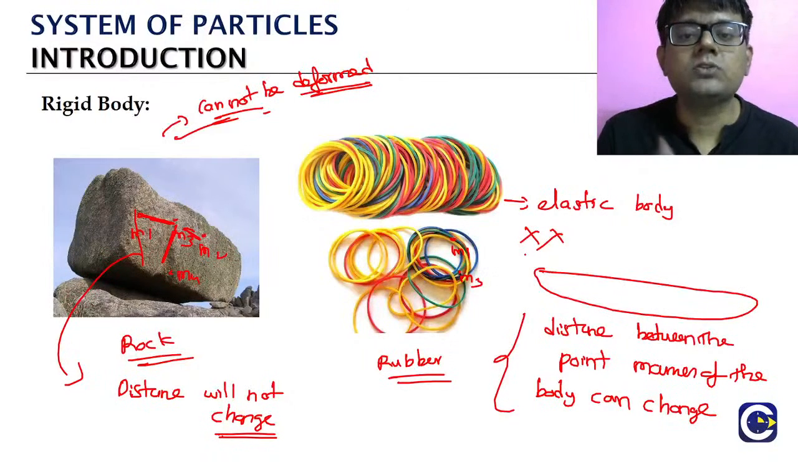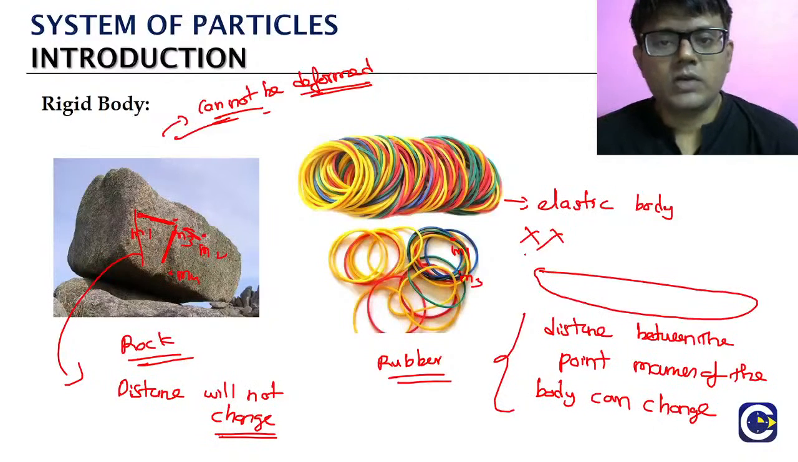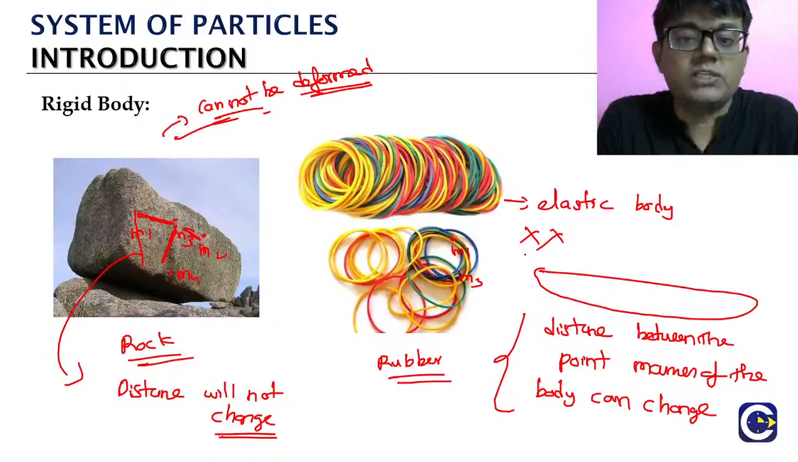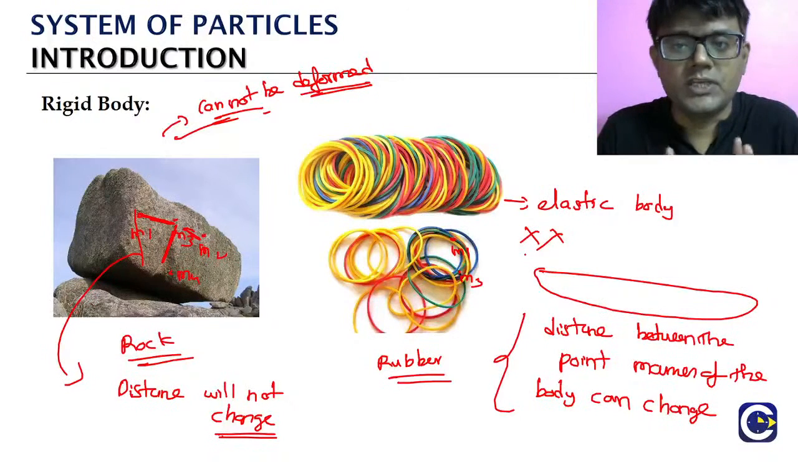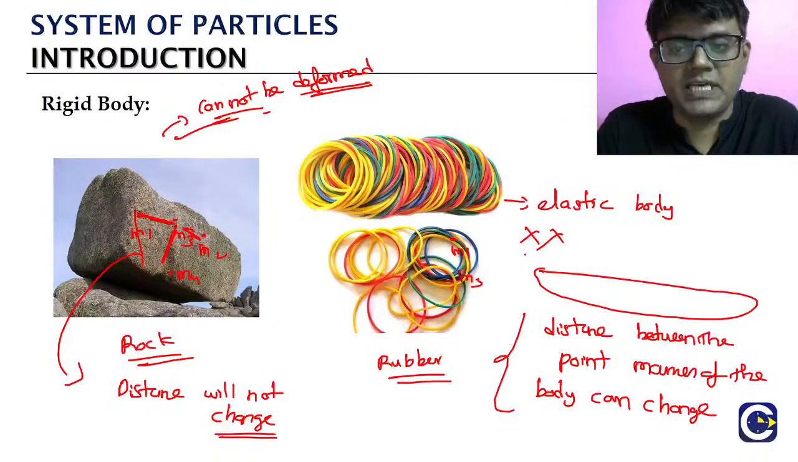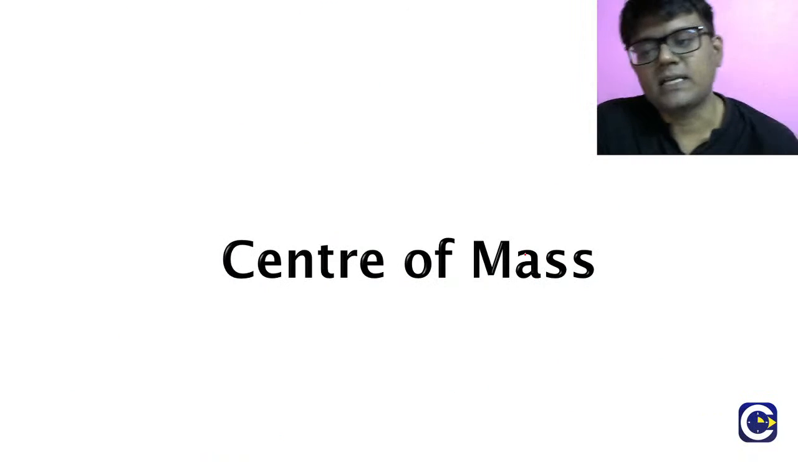So here, we also try to talk about another type of motion, which is called the rotational motion. Okay, so first we are going to look at the system of particles. After that, we will go to the discussion about rotational motion. So I am not giving the definition of rotational motion here. First we will look at the system of particles concept.